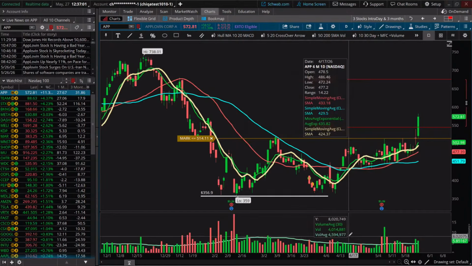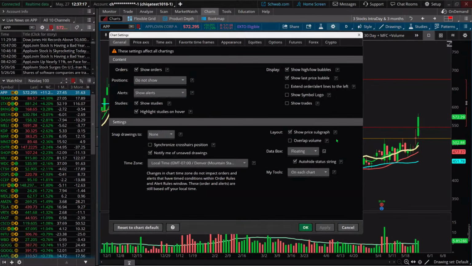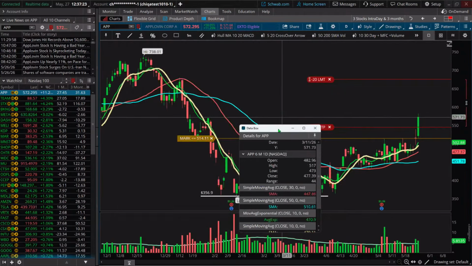Now, to some of you, this might be maybe a little too much information, and you might not like it. And there might be some of you that are like the person that wrote into me and said, how can we do this? That's what your data box does for you. Now, there's another way you can have it be displayed as well. We're going to come back here, and this is called fixed. So we're going to go and just show you what the fixed looks like.